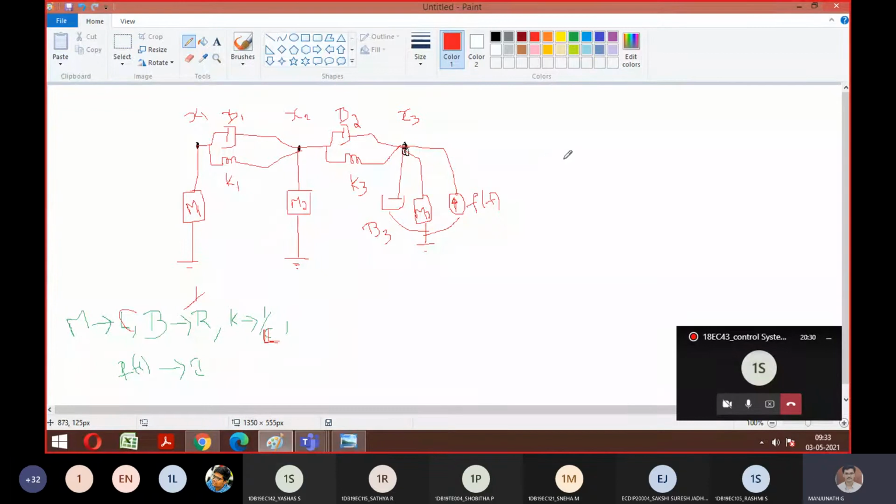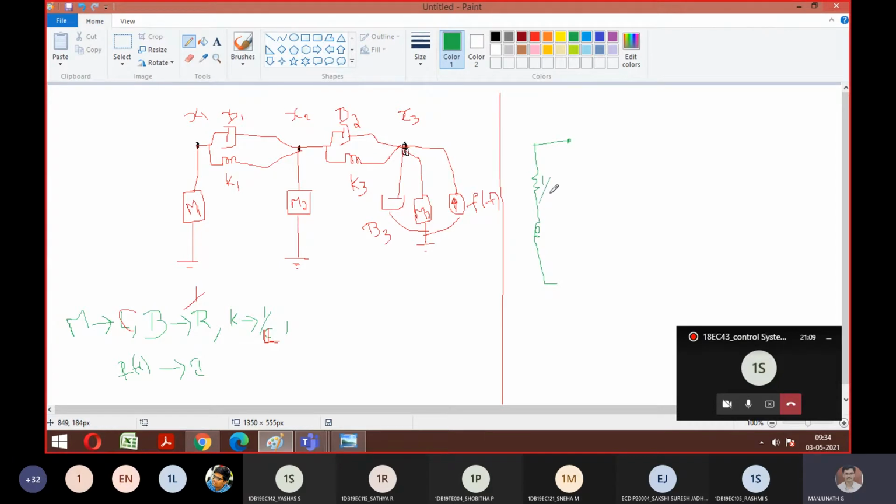So where should I write the capacitor? I want to write a capacitor now. So our B1 and K1 become series. As you told, you can write that in series. B1 is nothing but your resistor, then K1 is nothing but your inductor. So these two are in series. For that I should connect a parallel connection. Tell me how to connect now.